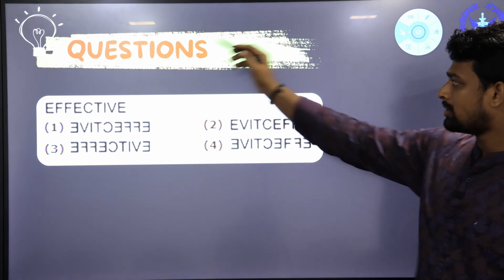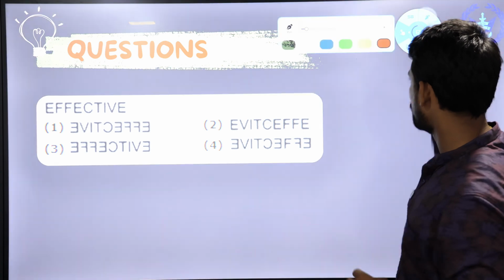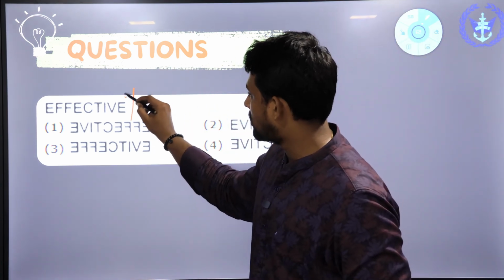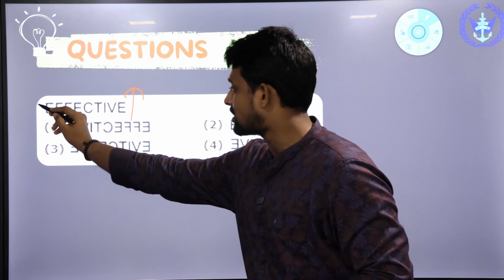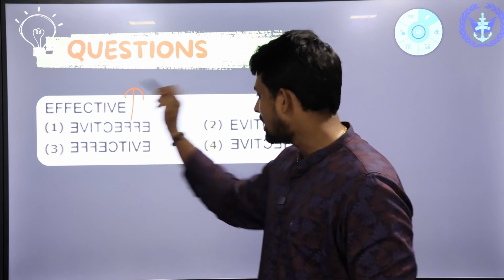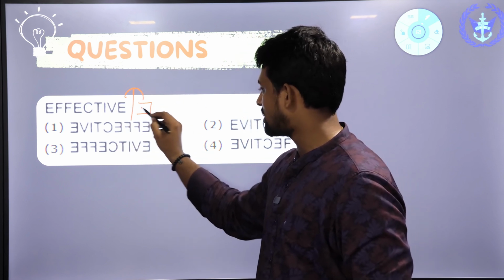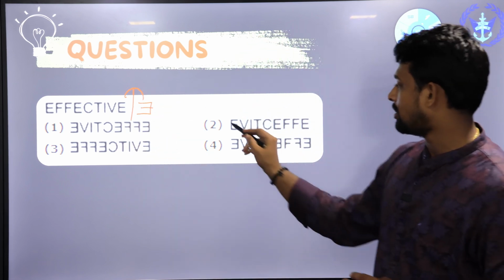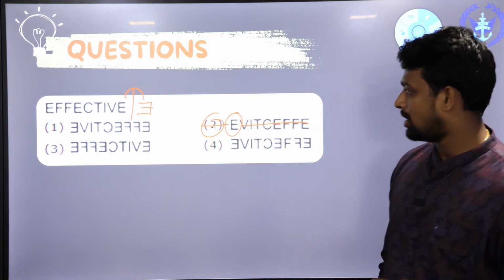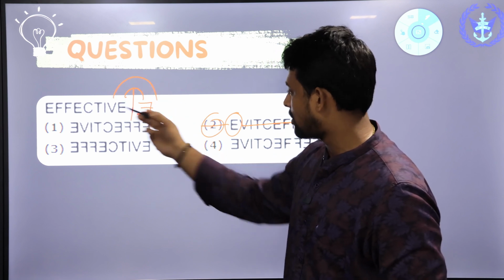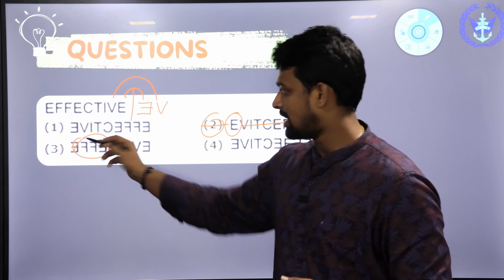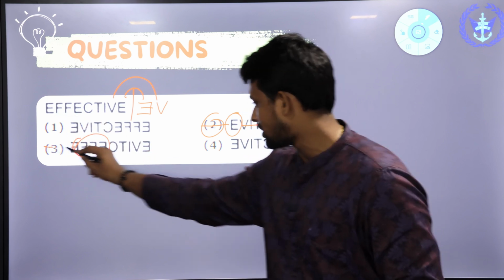Alright guys, check out the question and start solving it. As I said, E should be coming first over here, not this E, but the last E which is given in the real image should be written like this. Over here, we can just write E. By eliminating options, we can eliminate option 2 because E is having the same shape. The next alphabet is V. V remains unchanged. Over here, we don't have V, so we can eliminate option 3 as well.